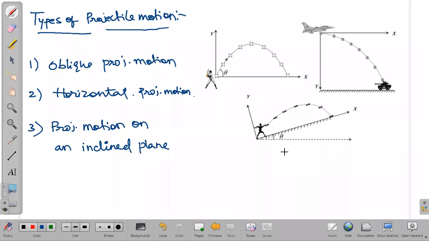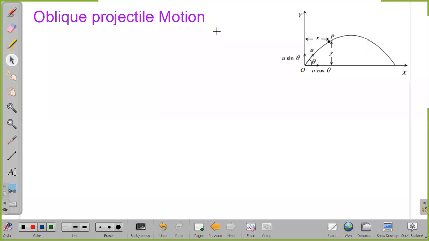For our intermediate syllabus, we have only the oblique projectile motion. So we will go with only oblique projectile motion. These two we won't discuss. At NEET level, these will be there, horizontal projection and all. So I'm covering only IPE level. We will continue with the oblique projectile motion.